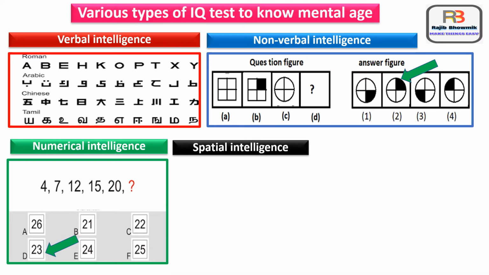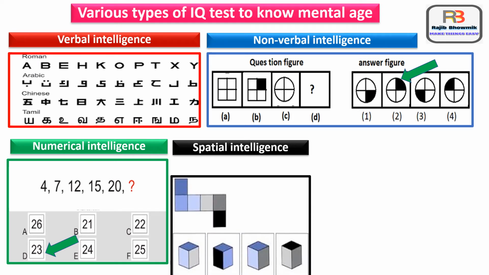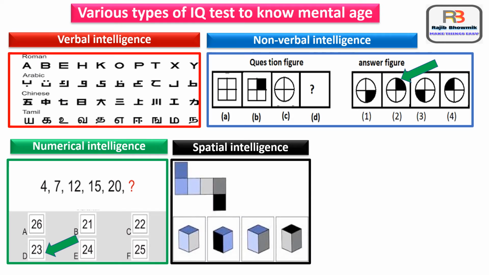Then fourth one is spatial intelligence. It is the ability to solve complex spatial problems like 3D, 4D, etc. Here you can see if a box is made by a paper cut, then from four options, the second box is matching according to the color of that initial paper cut.